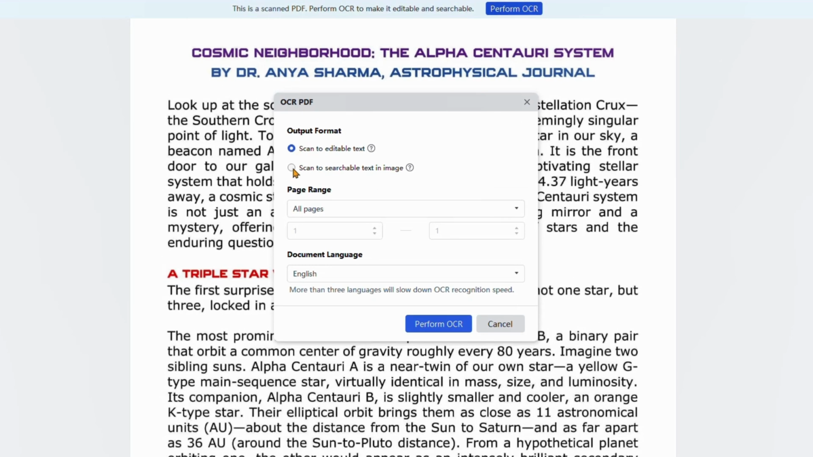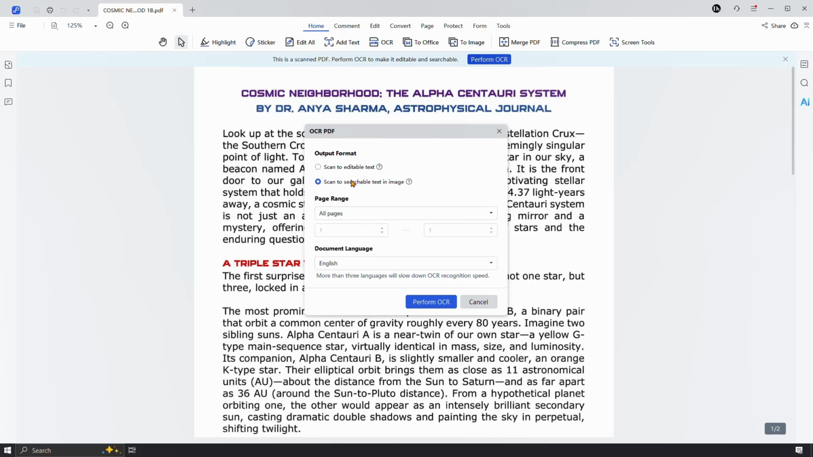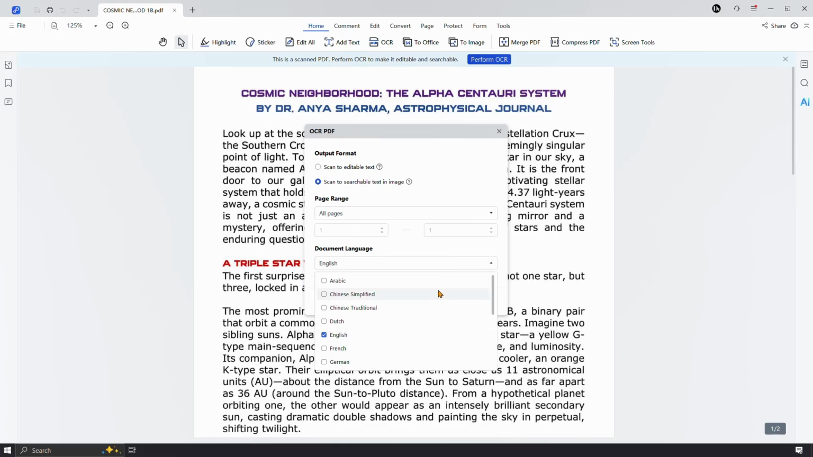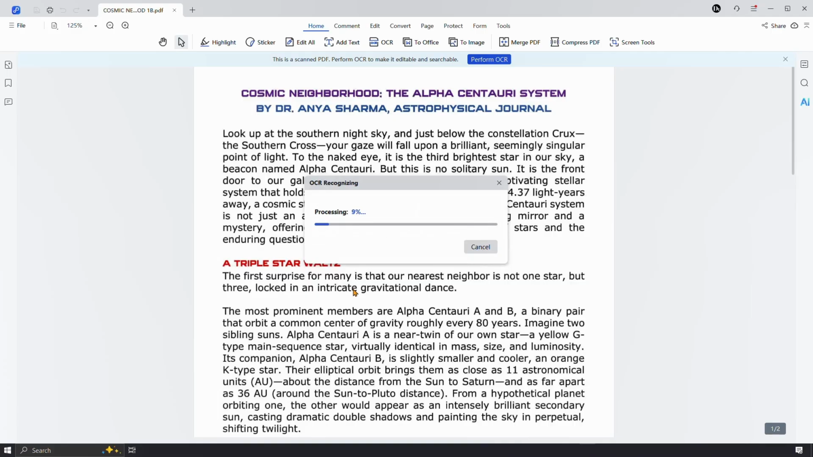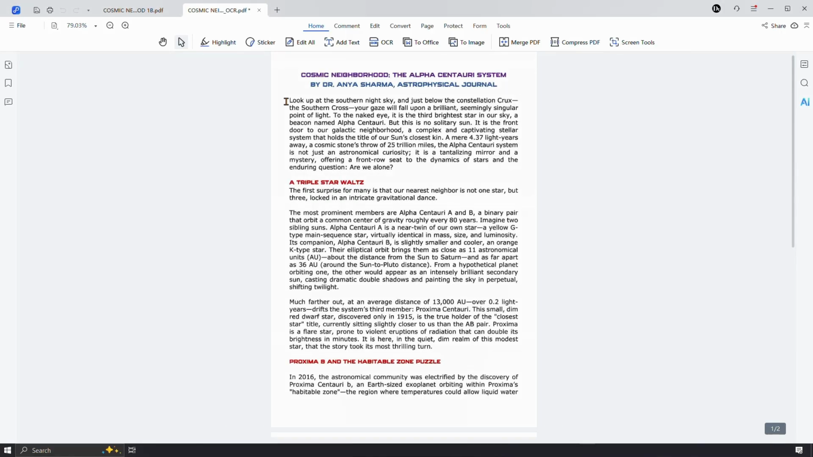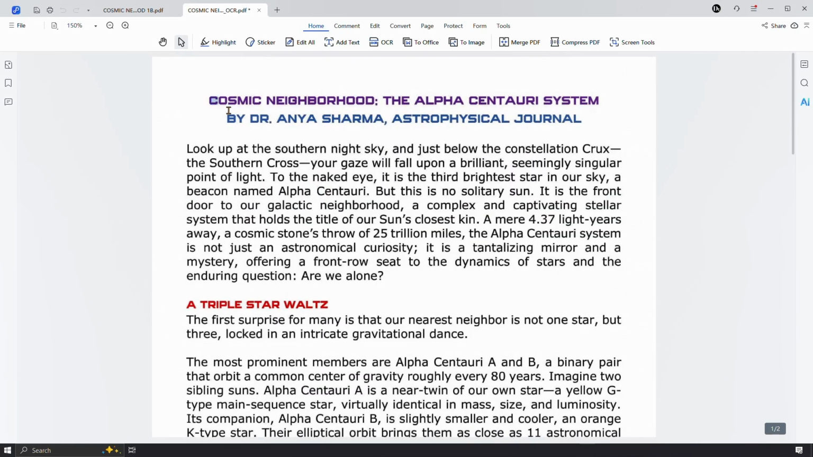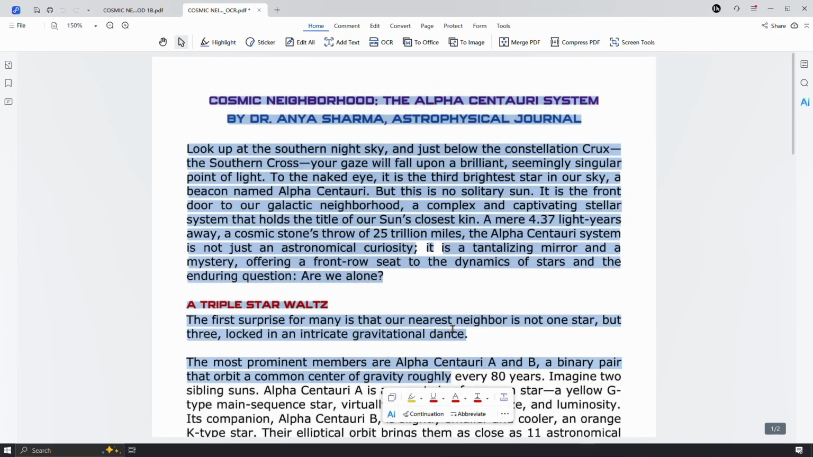Make sure to select either searchable or editable PDF, specify the page range, choose the document language for best results, and hit start. In seconds, PDNob analyzes every page, recognizes the text with impressive accuracy, and embeds it as a selectable layer while perfectly preserving the original layout, fonts, and images. As you can see, you can select the text, highlight, and copy the text. You can then export your brand new, fully functional PDF.